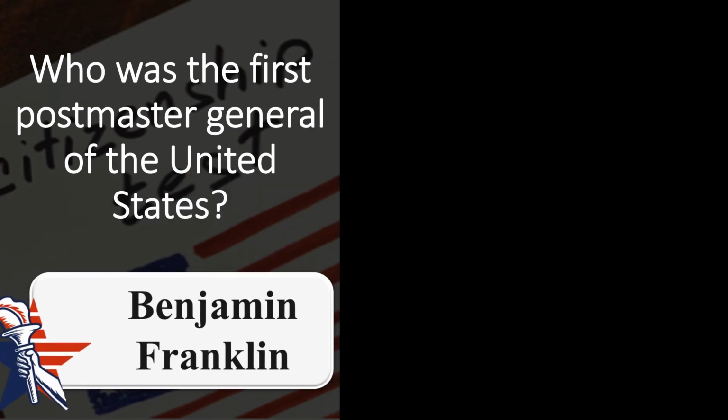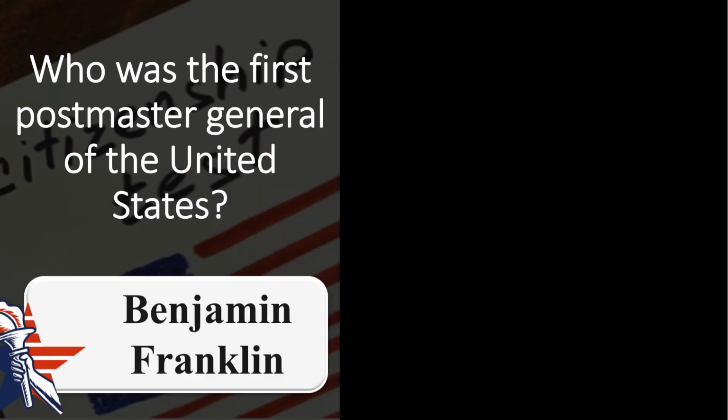Benjamin Franklin. On July 26, 1775, the Congress appointed Benjamin Franklin the first Postmaster General of the organization now known as the United States Postal Service. In the more than 2 centuries since, the Postal Service trademark has grown and changed with America, boldly embracing new technologies to better serve a growing population.